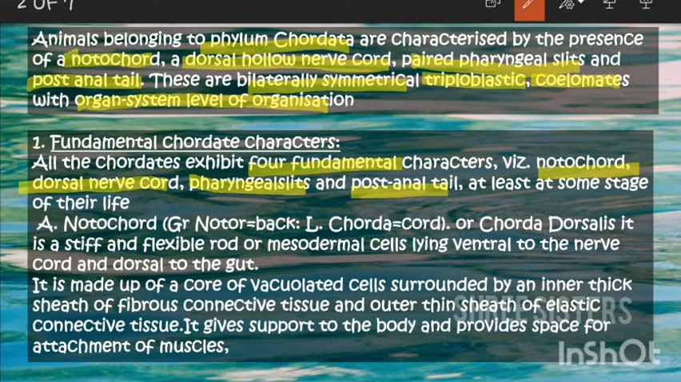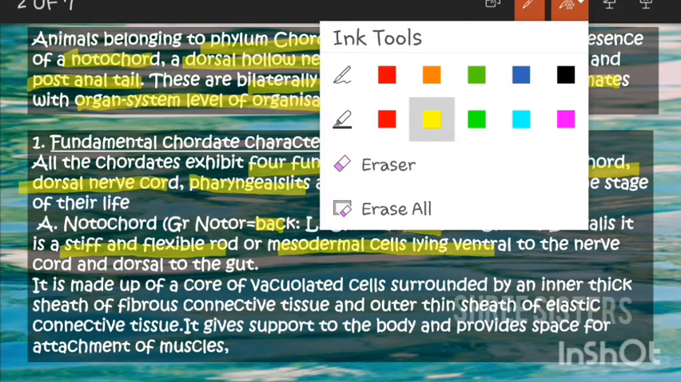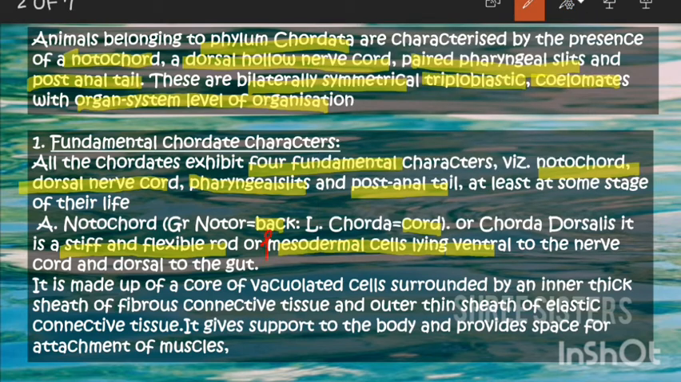Notochord, the word derivation is noto means back and chorda means cord, derived from the word chorda dorsalis, where dorsal means back and chorda means cord. You could remember it like that. So notochord is a stiff and flexible rod. There are some typing mistakes in the slide, please correct it.